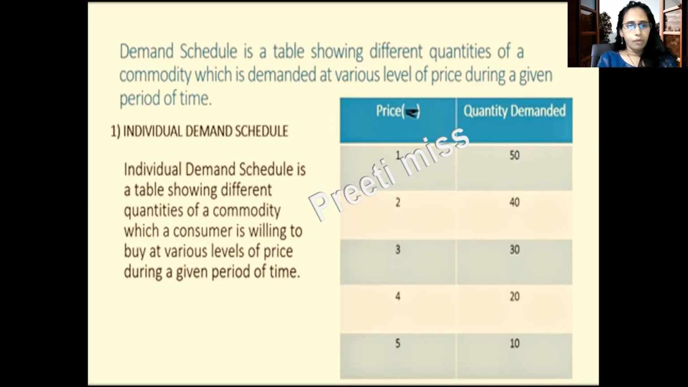So now, the individual demand schedule. Schedule means, as I told you, a tabular representation. So an individual demand schedule is a table showing different quantities of a commodity which a consumer is willing to buy at various levels of price during a given period of time. Here you can see the table. It's a table of a single person purchasing different quantities at different prices. So this is the individual demand schedule.